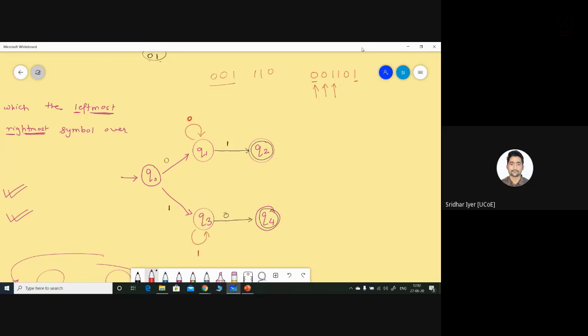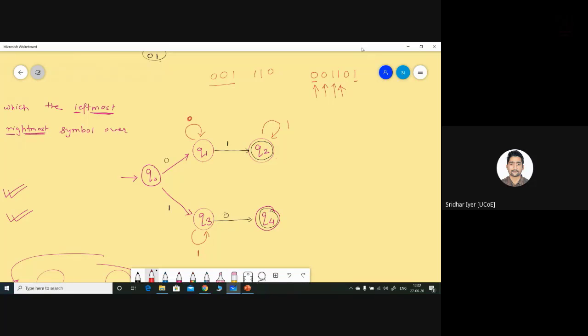So what I can do is you can put a loop of 1 over here. Is it possible? Yes, because Q2 is my final state and I'm expecting the string should end with 1 only. So I can put a loop of 1 over here. So now we can accept this one.